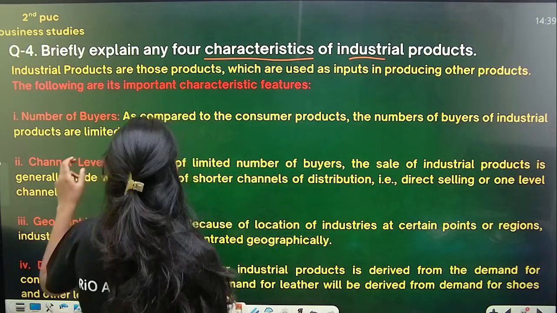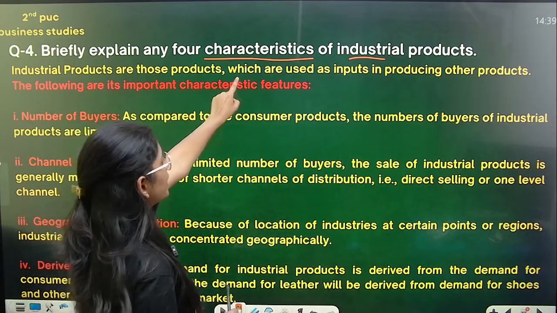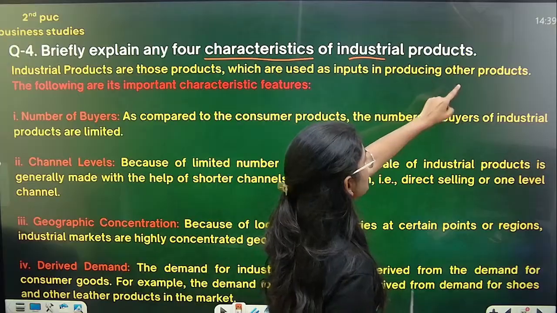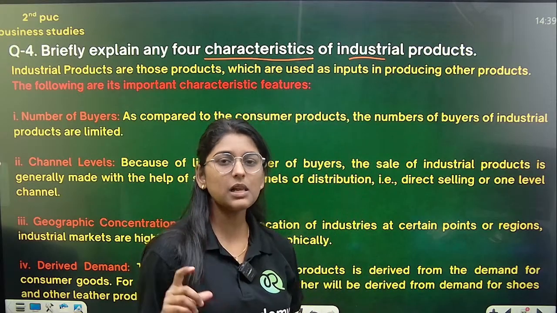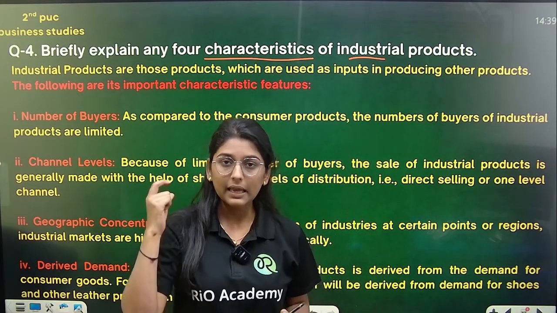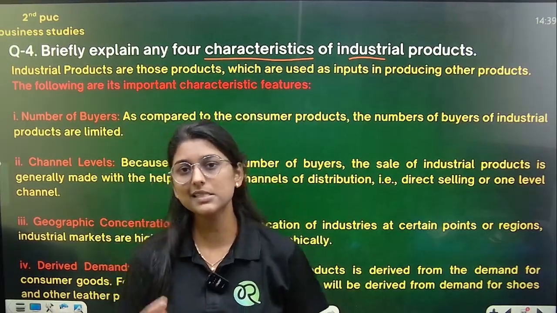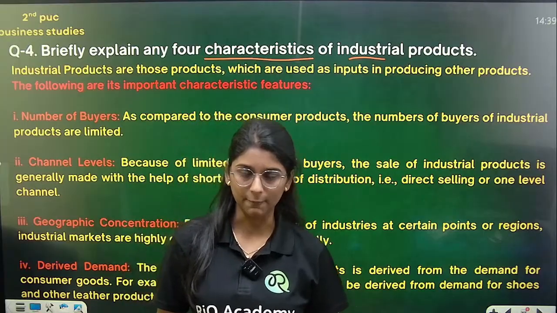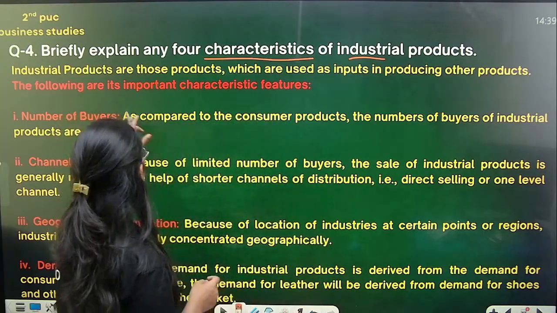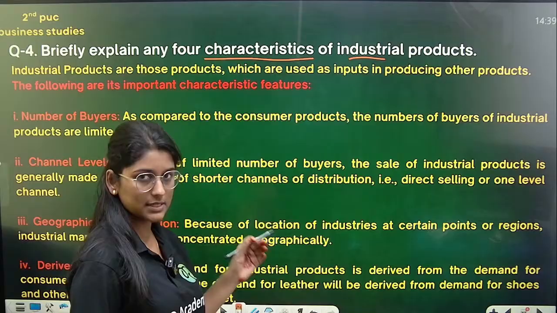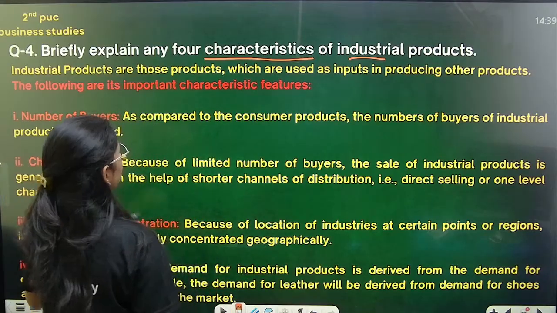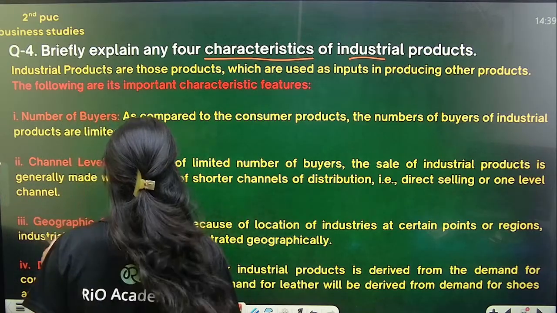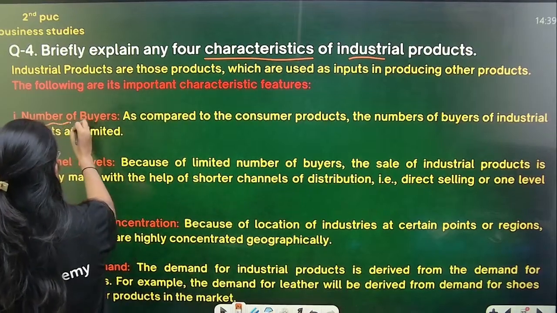So you can see here industrial products are those products which are used as inputs in producing other products. So the important characteristics of these features, you can see all the features of these industrial products are, the first one is number of buyers.